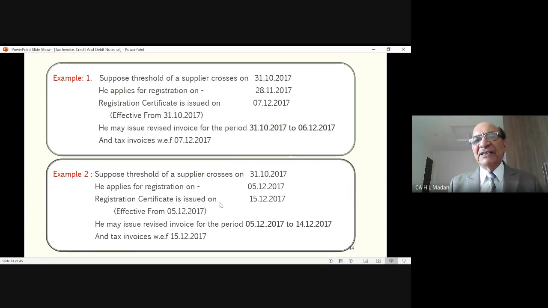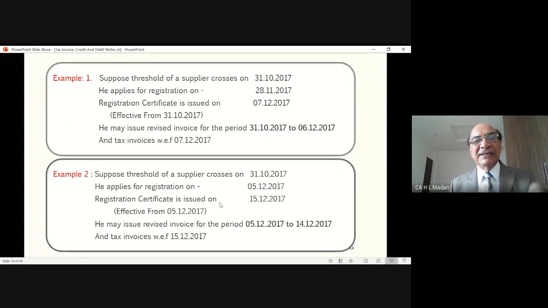Rather, effective date comes only from the date on which he gets the registration. When he gets late to apply, then in that case, effective date comes from the date when he has applied for registration.